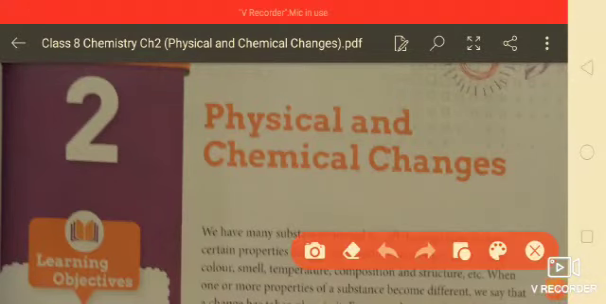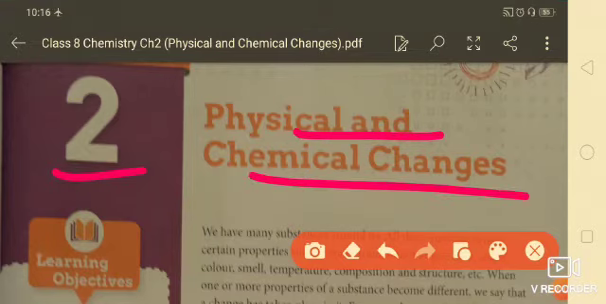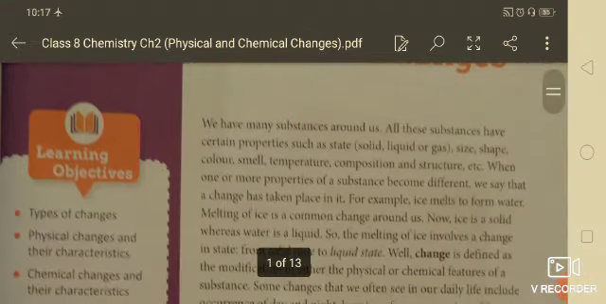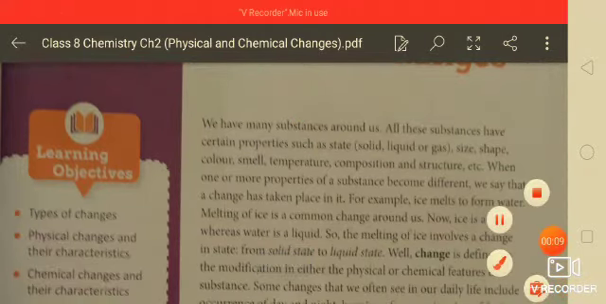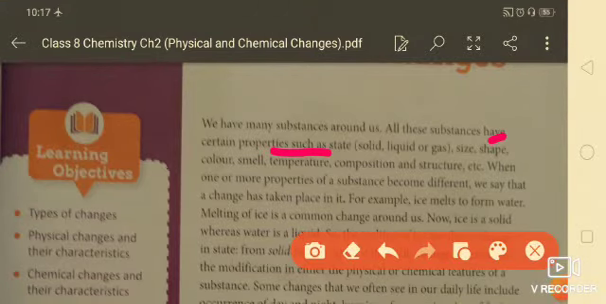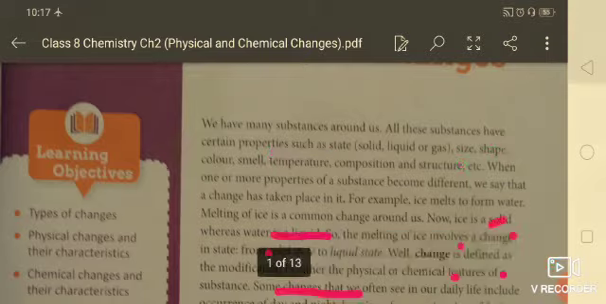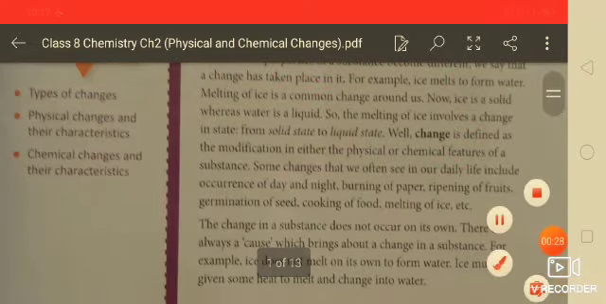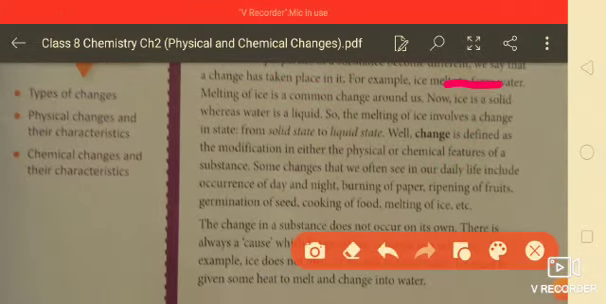Welcome to the class. Students, today we will continue our second chapter, that is physical and chemical changes. Students, we have many substances around us and all these substances have certain properties like they are solid, liquids or gases, their size, shape, color, smell, temperature, composition and structure, etc. When one or more properties of a substance become different, we say that change has taken place. For example, when ice melts, it is converted into water.